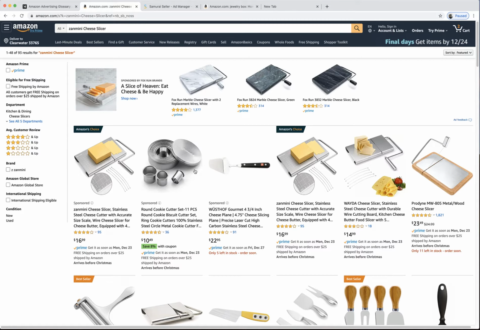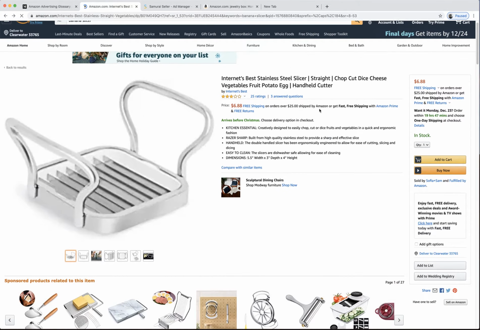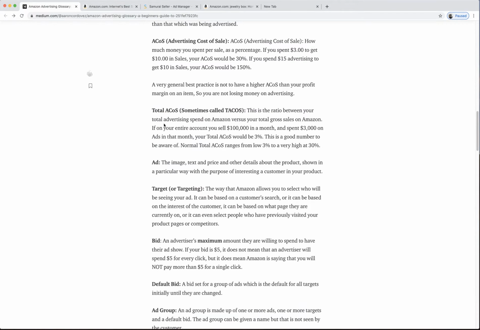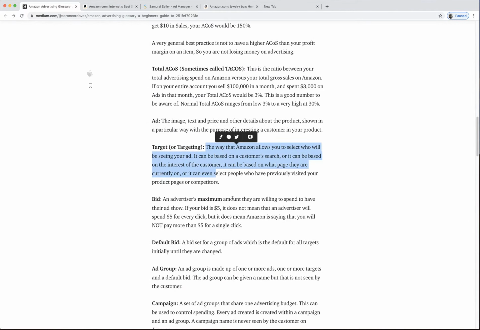So sometimes people don't pay attention and then leave other people to have all that space. Then I only have one spot. Anyway, this guy is now targeting this search to put him here. He was also targeting this guy's page to put his ad here, okay? So Amazon lets you choose where you want to put your ad, and that's what targeting is.